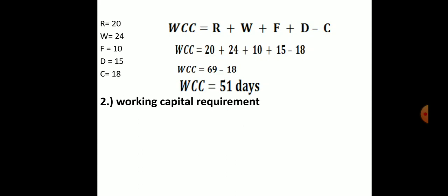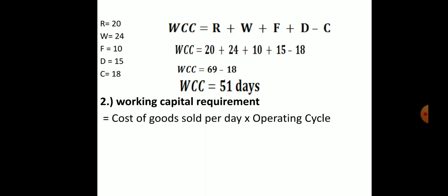So next, working capital required. So how much money we need for producing this product. They have given us cost of goods sold per day. So cost of goods sold per day into operating cycle. This is the formula if they have given the stages of the operating cycle. And there are two types of working capital, two methods we have. One is according to the operating cycle, and one more is gross working capital and net working capital. These two types we have in working capital.